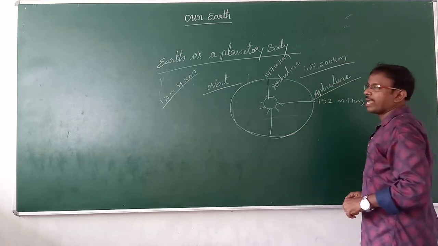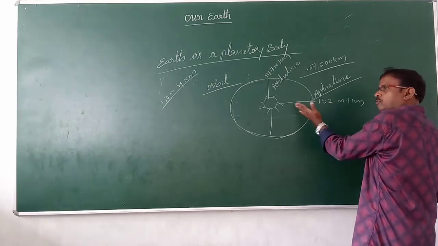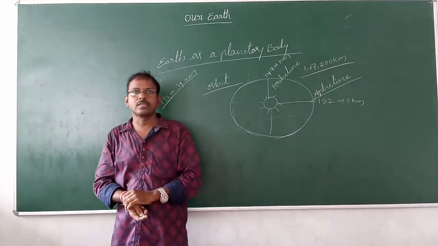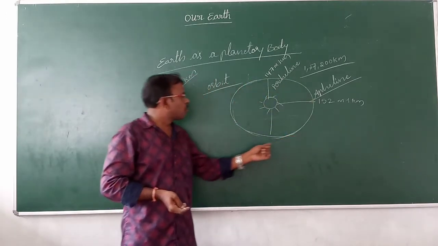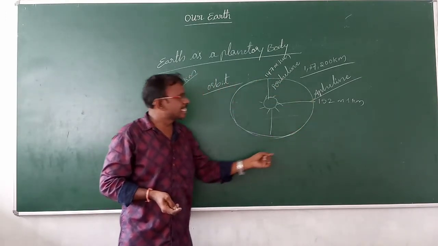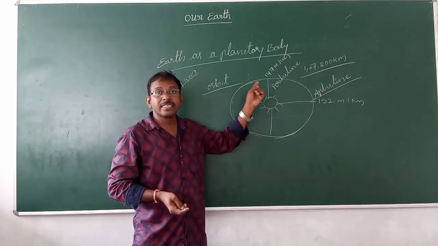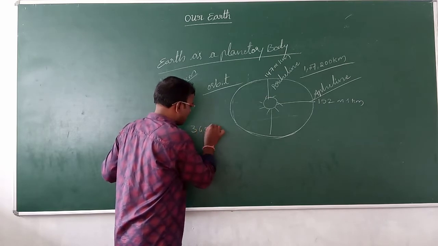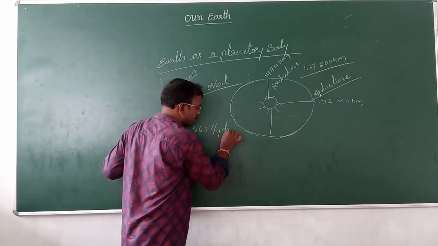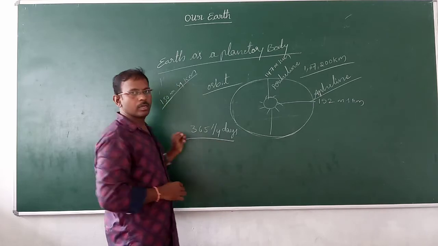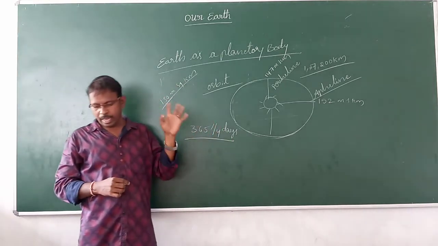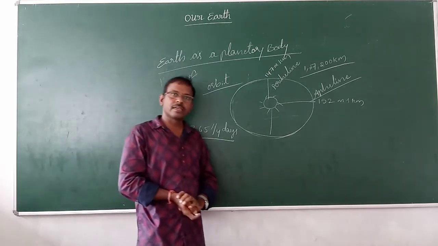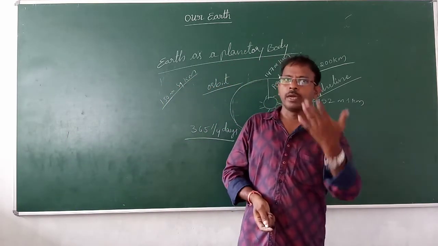Earth revolving around the sun takes nearly 365 and 1/4 days. It is called a year. We have discussed this in 8th class, so I don't need to explain again.